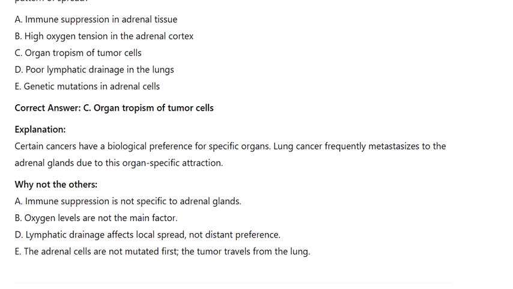Why not the others? A. Immune suppression is not specific to adrenal glands. B. Oxygen levels are not the main factor. D. Lymphatic drainage affects local spread, not distant preference. E. The adrenal cells are not mutated first. The tumor travels from the lung.